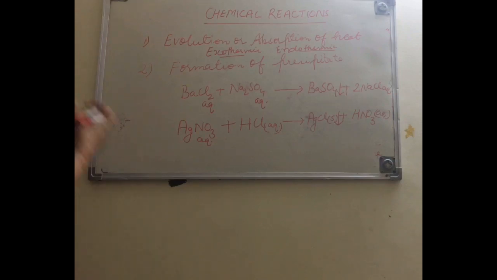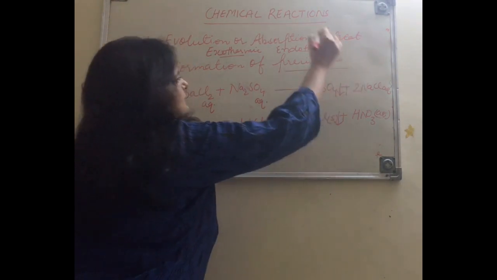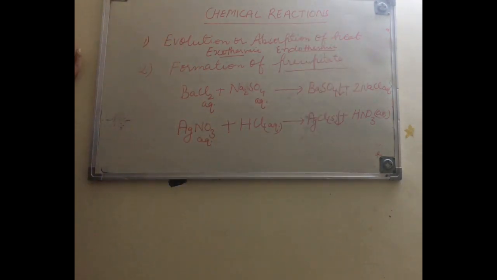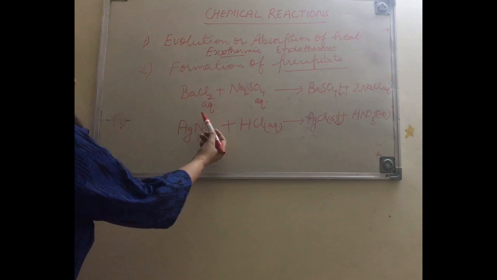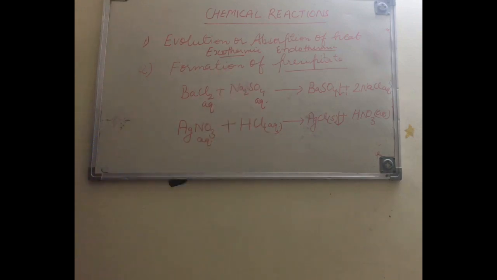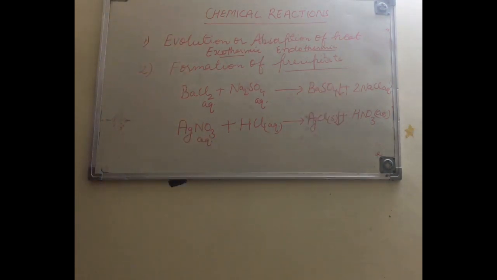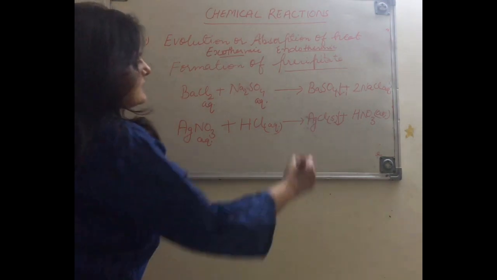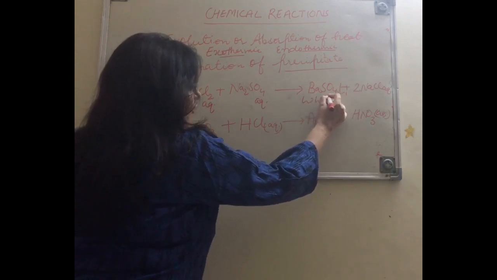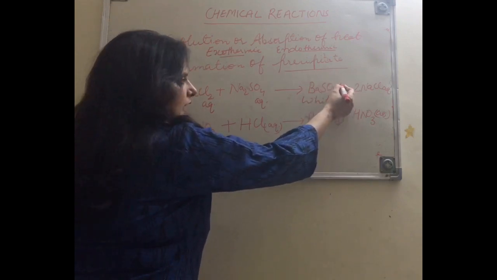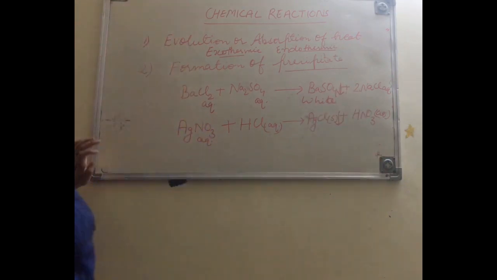Okay. Next characteristic is formation of precipitates. Precipitates हमने डिस्कस किया था, insoluble substance being formed in a solution. Solution के अंदर जो insoluble substance बनता है उसे हम precipitates बोलते हैं. So when we take aqueous solution of barium chloride and aqueous solution of sodium sulfate, white PPTs of barium sulfate are formed. What is the color of these PPTs? White. White PPTs of barium sulfate, represented by a downward arrow.